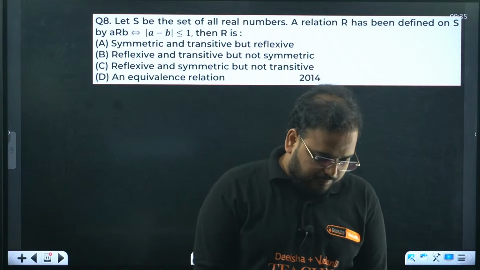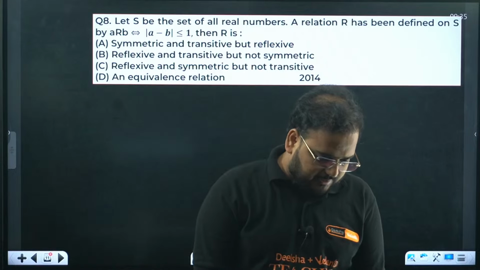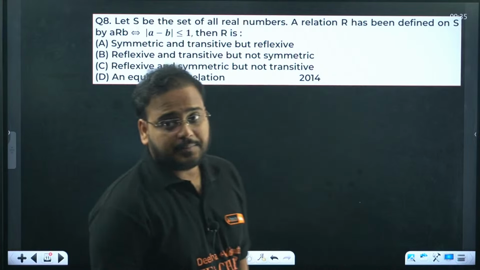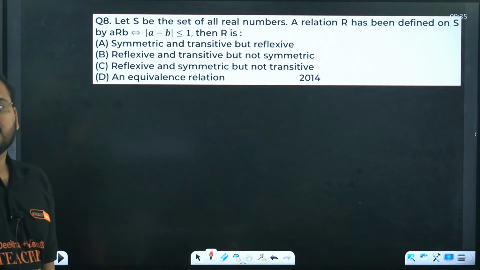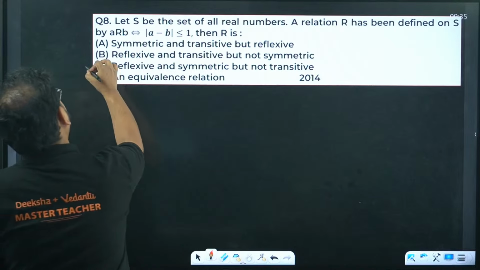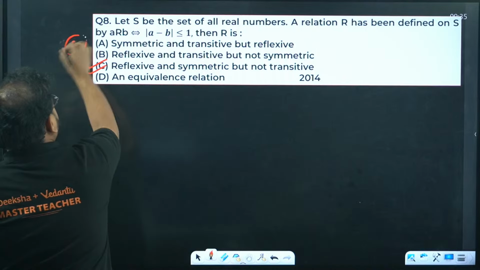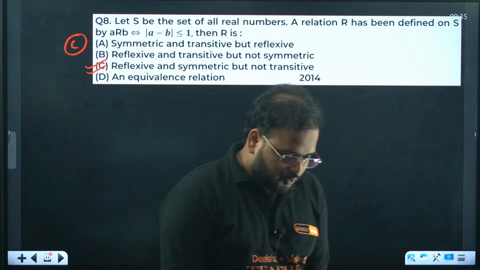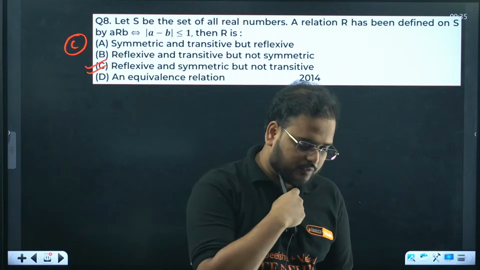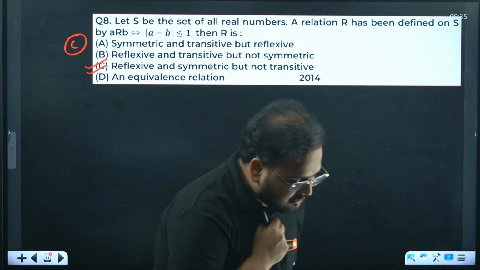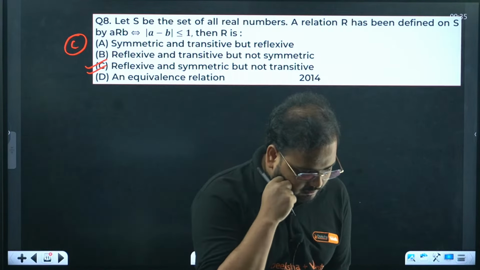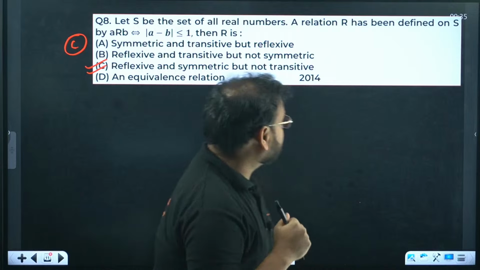C is the answer for Pooja Pujari, and Mamta is saying B. Tanishka is saying C. C is correct actually. So I think I got the answer from Pooja and Tanishka. So let's have a look on the question right now.